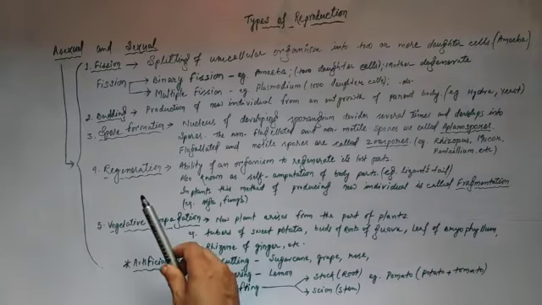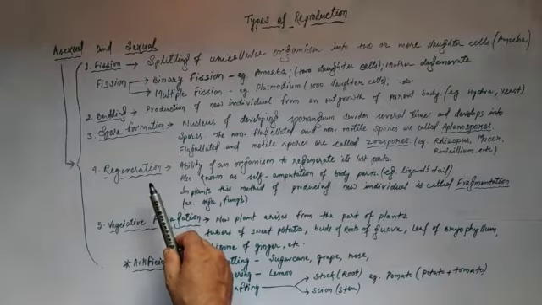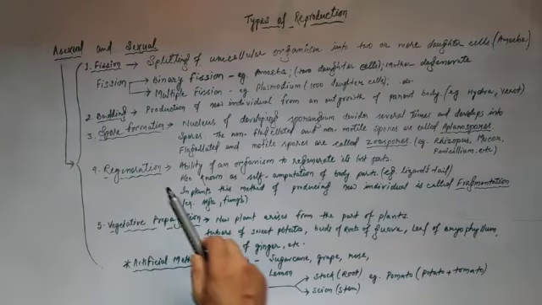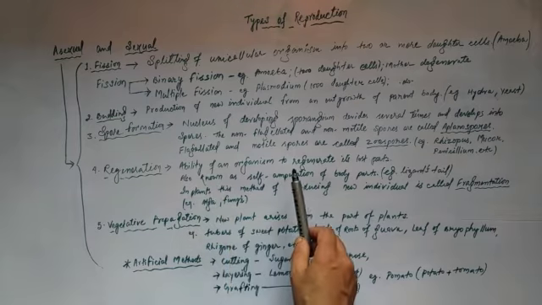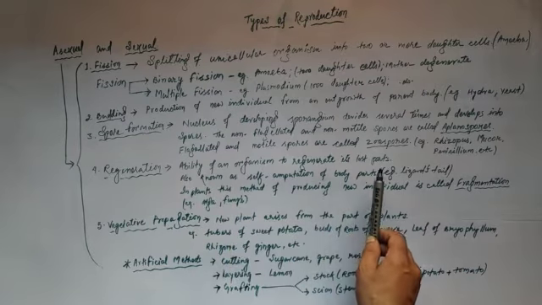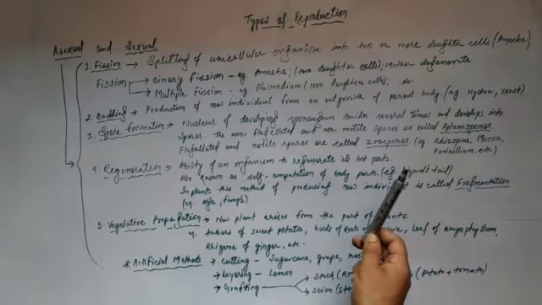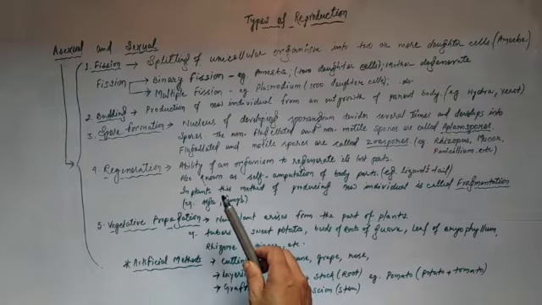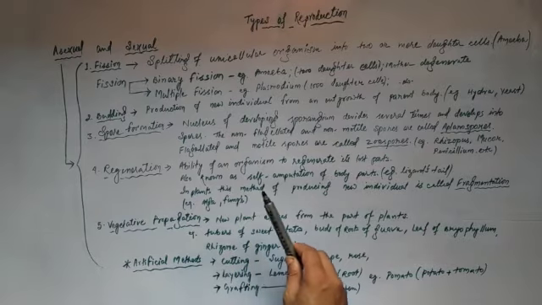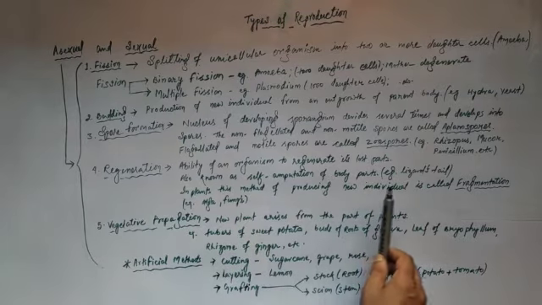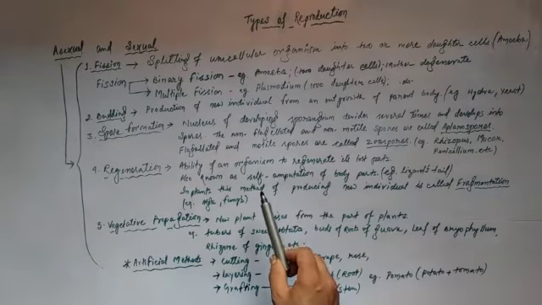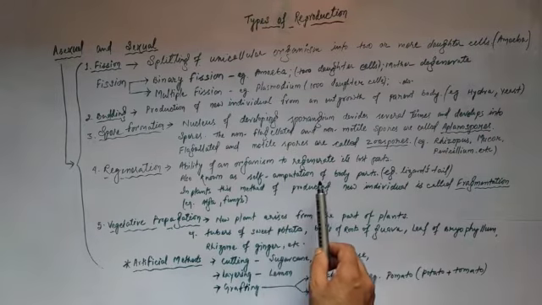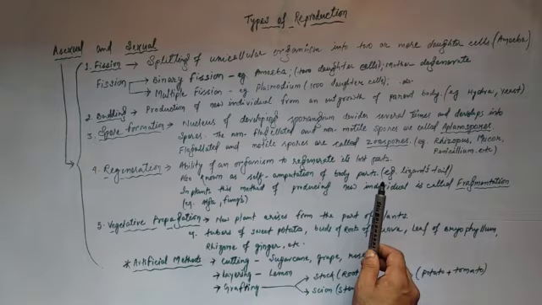Next one is regeneration. Regeneration is the type of asexual reproduction in which an organism has the ability to regenerate its lost body parts. Say for example, you might have seen a lizard that has the ability to regenerate its lost tail. This process is also known as self-amputation of the body parts.